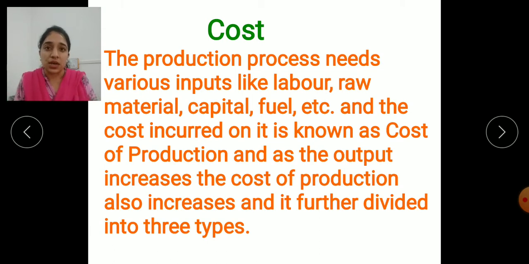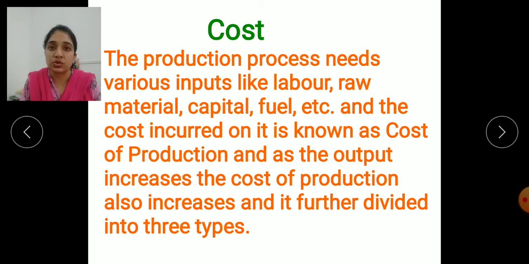So cost is when the producer produces different commodities, and to produce all those commodities many things are required by the producer. We can say various inputs are needed to produce the commodities in the market. So which are the different types of inputs? The inputs are, just like, raw material is needed. Then we can say labor is needed, power is needed, that is electricity, fuel is needed, and so on. So all these things are needed for the producer to produce goods in the market.